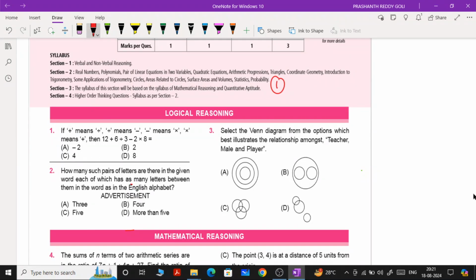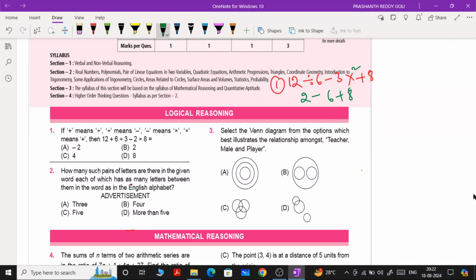Question number 1. Just observe here, 12. First you change the original symbols. Plus means divided by, divided by means minus, minus means into, and into means plus. Now we apply the BODMAS rule. 12 divided by 6, that is 2. Then 3 twos are 6.